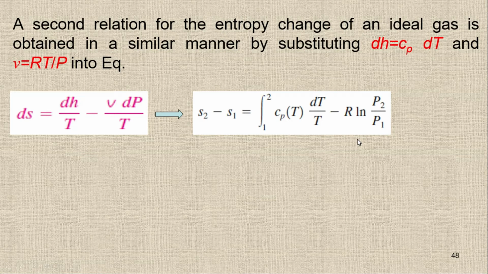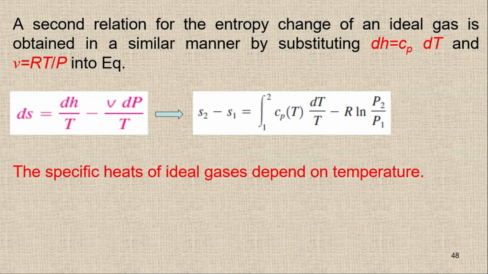So in the previous one we have the integral of Cv as a function of temperature, and now we have the integral of Cp as a function of temperature. In both cases the specific heat of the ideal gases depends on temperature. So it means we should know the specific heat as a function of temperature to integrate these terms.